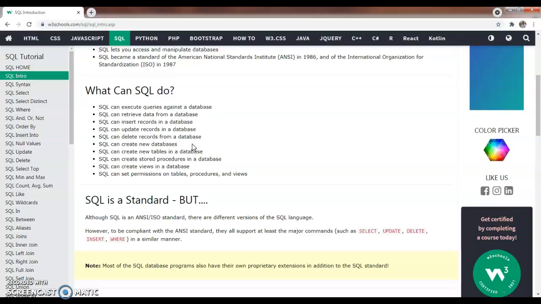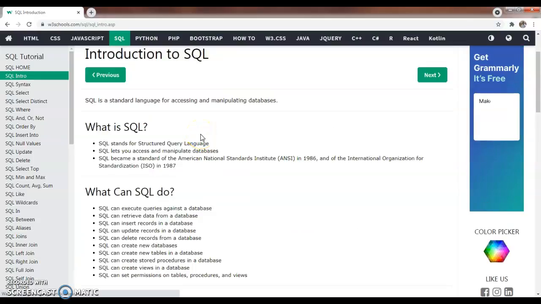So, continuing, SQL can create stored procedures in a database. SQL can create views in a database. SQL can set permissions on tables, procedures, and views. Thus, SQL is everything. SQL, structured query language, is used to create the databases, and SQL stands for structured query language. It lets you access and manipulate the databases.